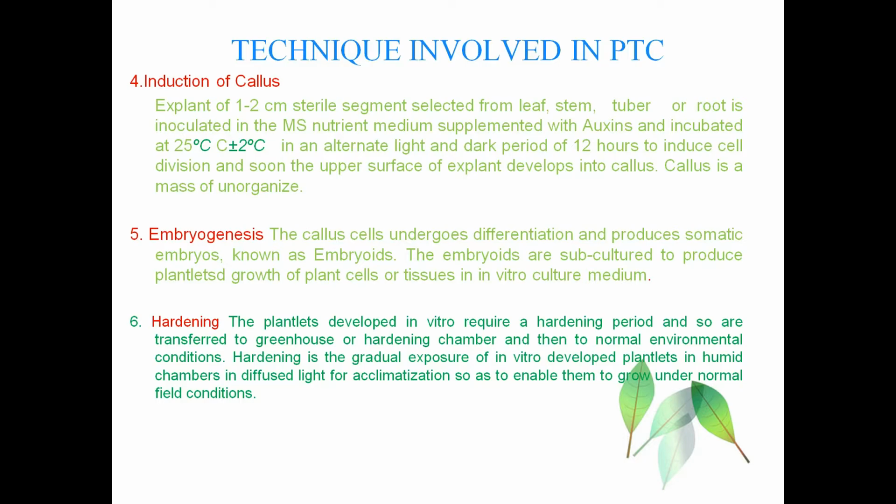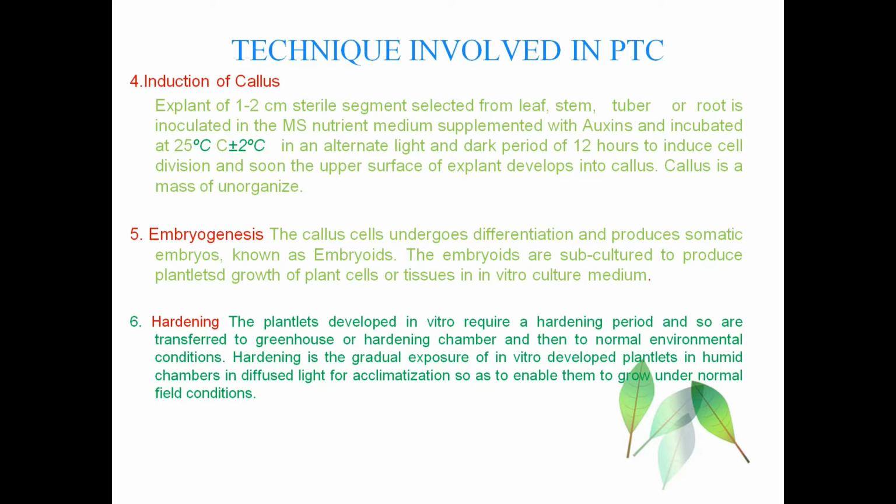The next stage is hardening. These plantlets which are developed in the in vitro culture medium should be transferred to the greenhouse or the hardening chamber. After the hardening chamber, they must be introduced into the normal environmental condition. Hardening is a gradual exposure of the in vitro developed plantlets to the natural environment, soil.